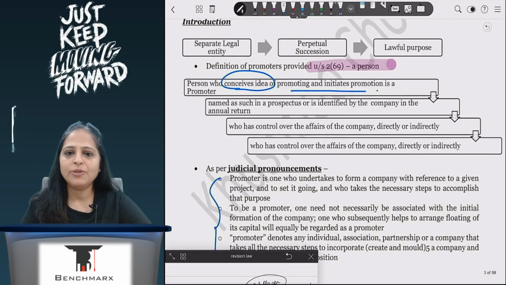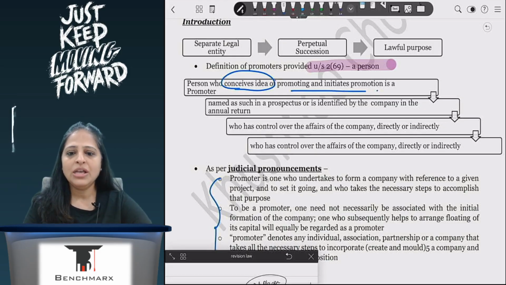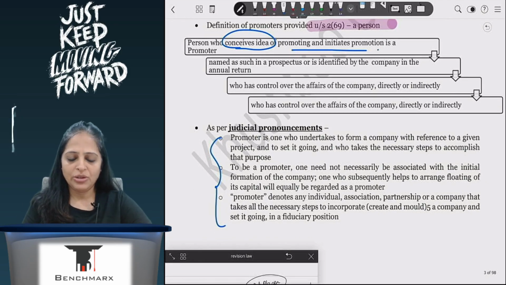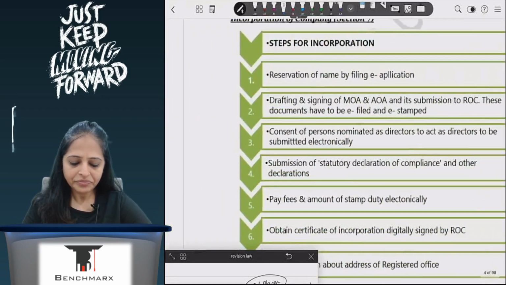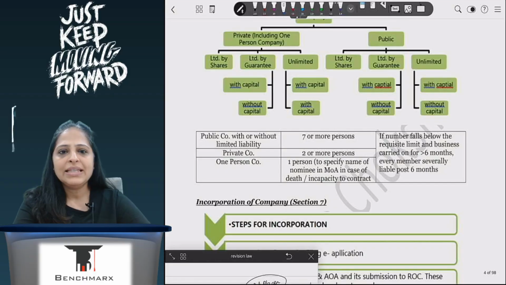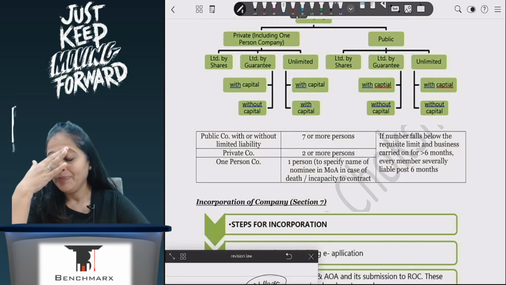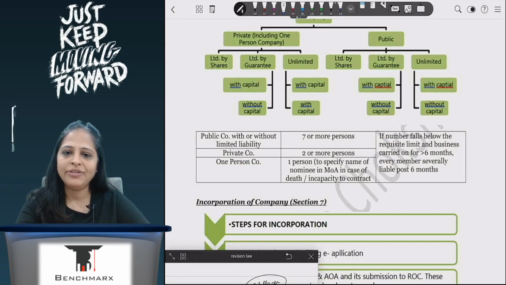So when definition for promoter is asked, which is actually asked in one of the examinations, what you will do is not just write the definition, but you will also write the judicial pronouncement, which is why it is mentioned here. Now, different types of companies. We have OPC, Section 8 company, private company, small company, public company, one-person company. All of these companies have different features. Your OPC, small company, all of these are a part of your private company.